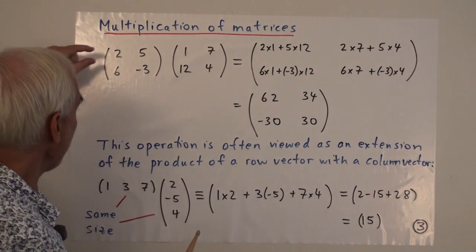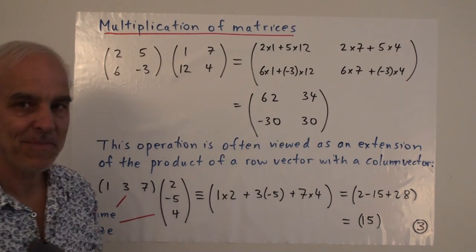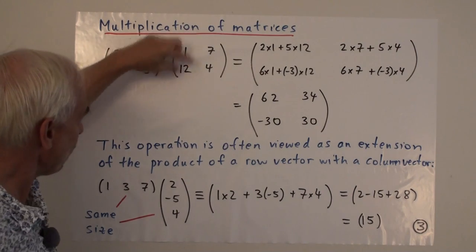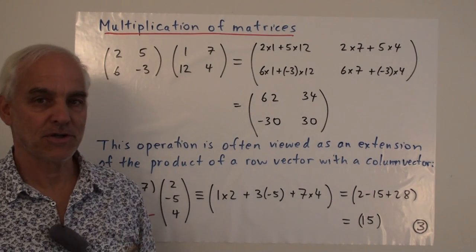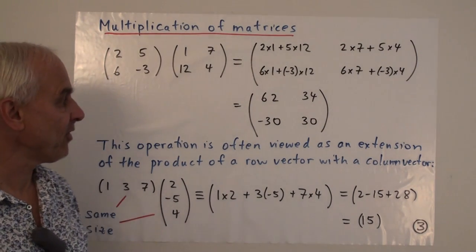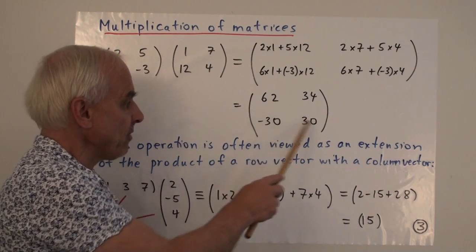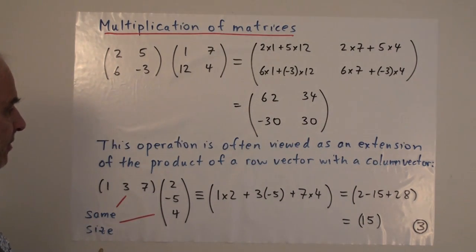So in each case, we're multiplying a row by a column. And there's 2 rows and there's 2 columns in this case. So there's 2 times 2 equals 4 possibilities, and there they are there in that matrix there.